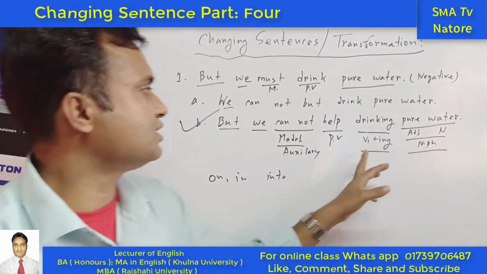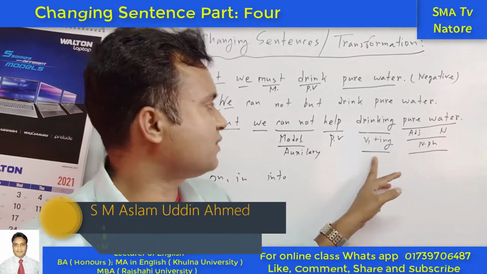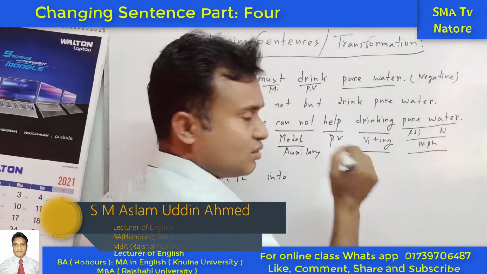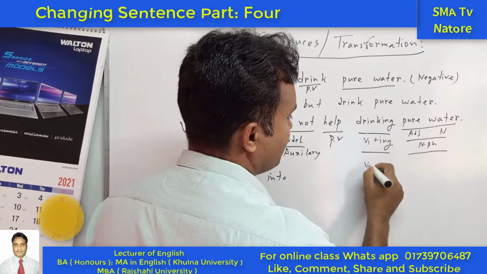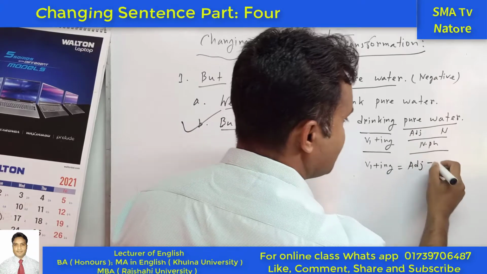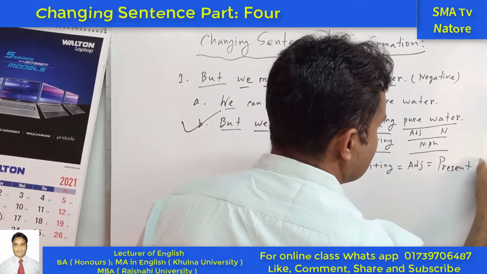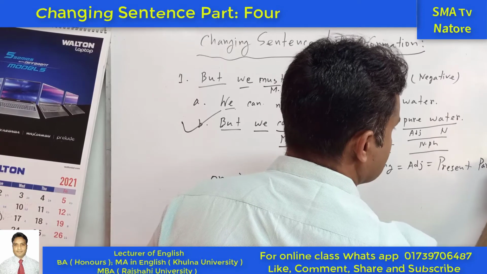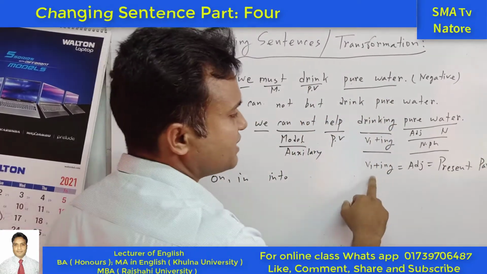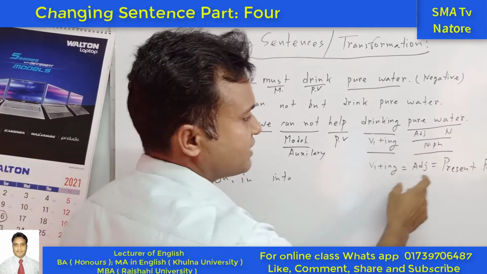So here we can use the non-finite verb, and it also looks like a non-finite verb, but it is not, because it is the present form of the verb, and if it is working as an adjective, it is called a present participle. So what is a present participle? A present participle is the present form of the verb plus ing, and it is working as an adjective.